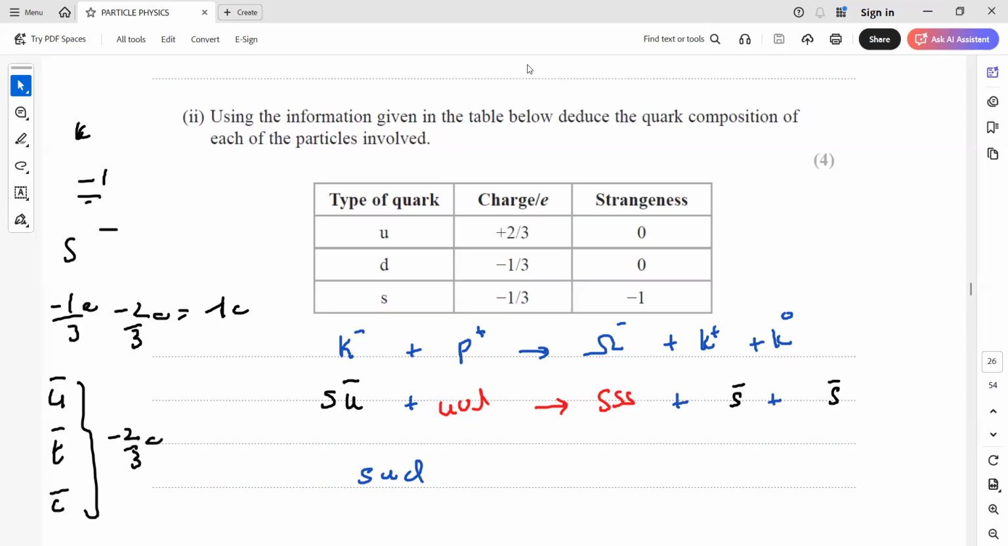The next is K plus and K neutral. How do we know about K plus? It's a meson, so we want a net charge. Anti-strange already has a charge of +1/3, so we need another particle. According to the question, we also need up. So it is up and anti-strange.